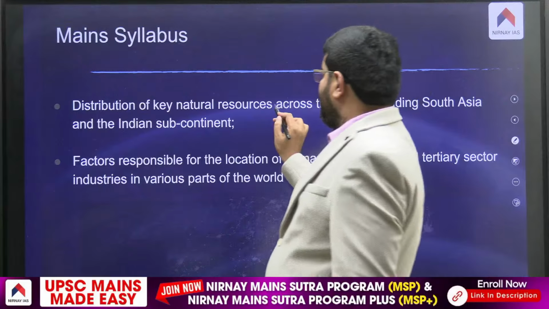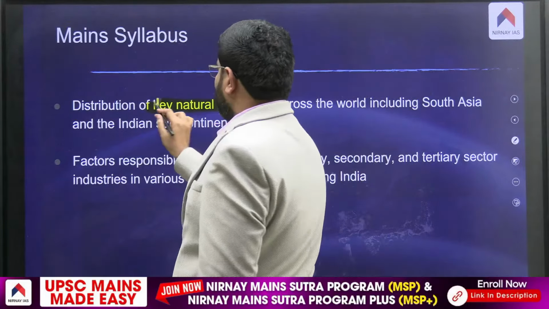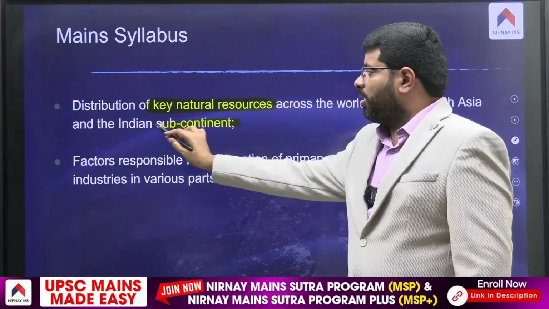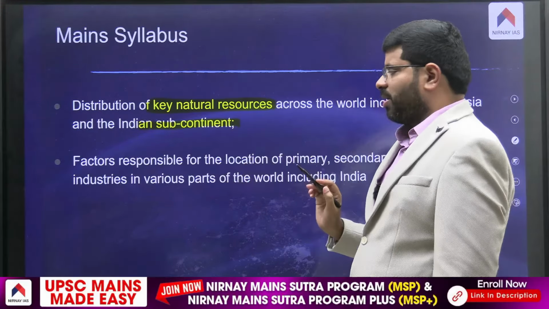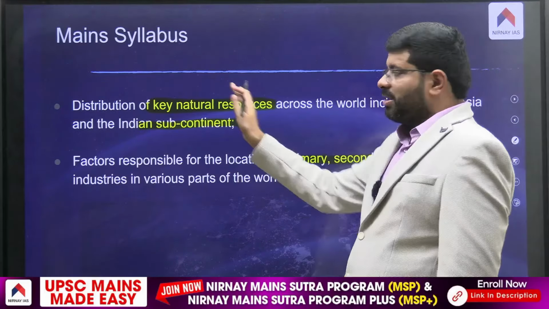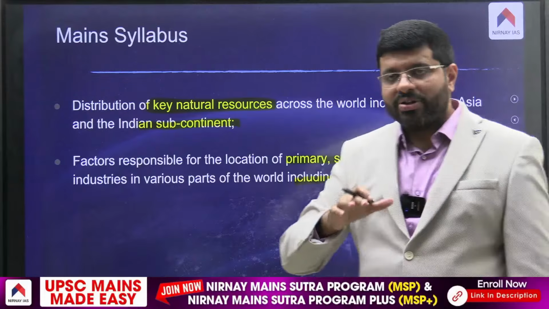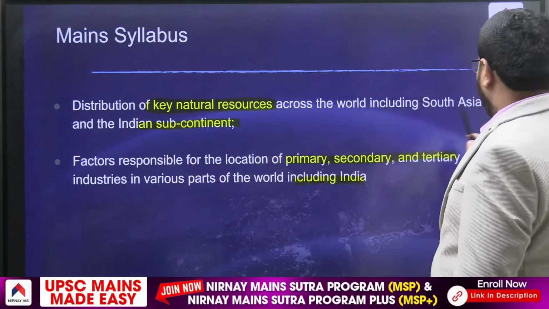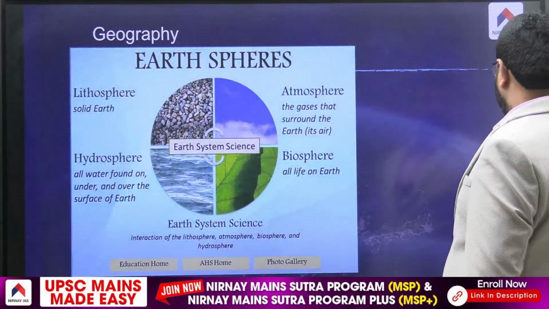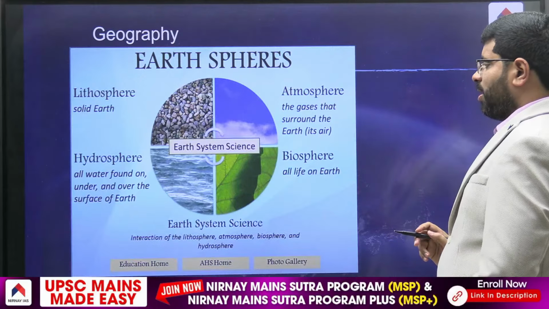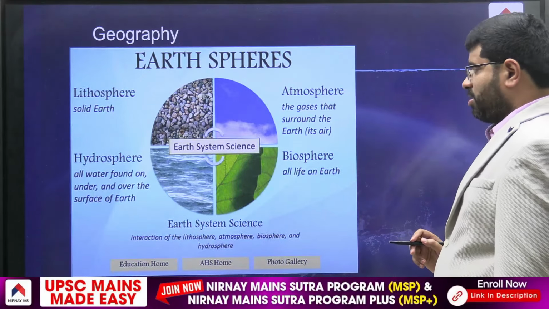Distribution of key natural resources. Now we have natural resources, forests and all, in India and the Indian subcontinent, and the world in general. Where are the industries, primary, secondary, tertiary? That is what the syllabus is. Now I'll give you a brief understanding of the entire syllabus, and then we'll go into each point. For example, lithosphere, atmosphere, biosphere, hydrosphere.